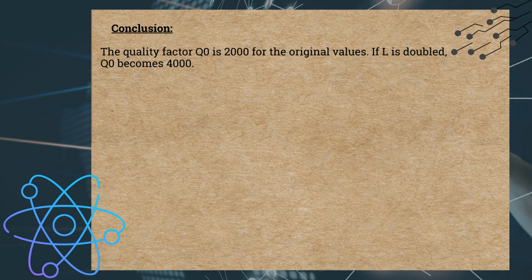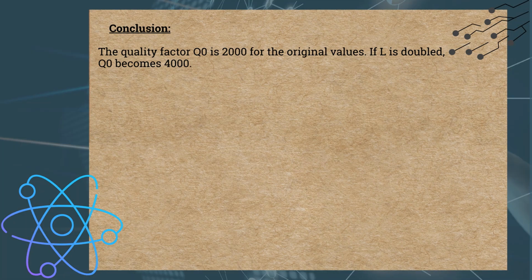Conclusion. The quality factor Q0 is 2000 for the original values. If L is doubled, Q0 becomes 4000.